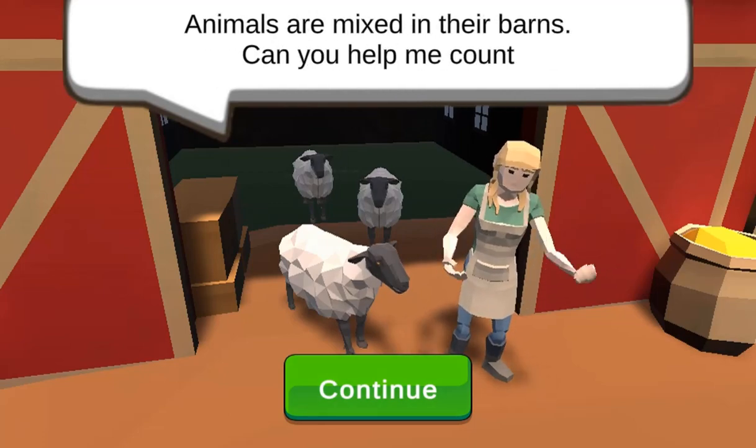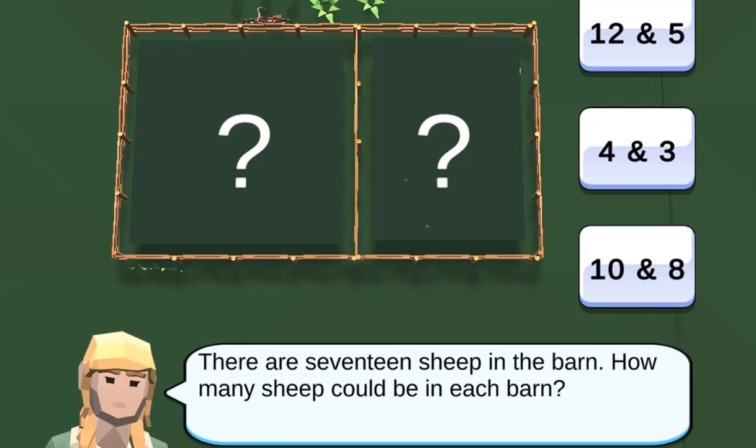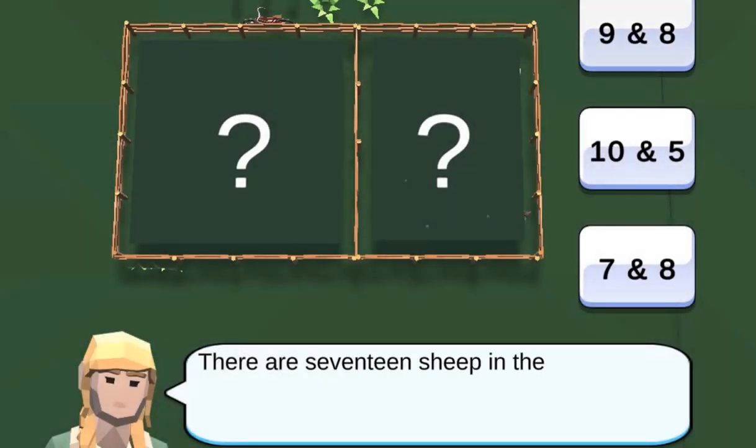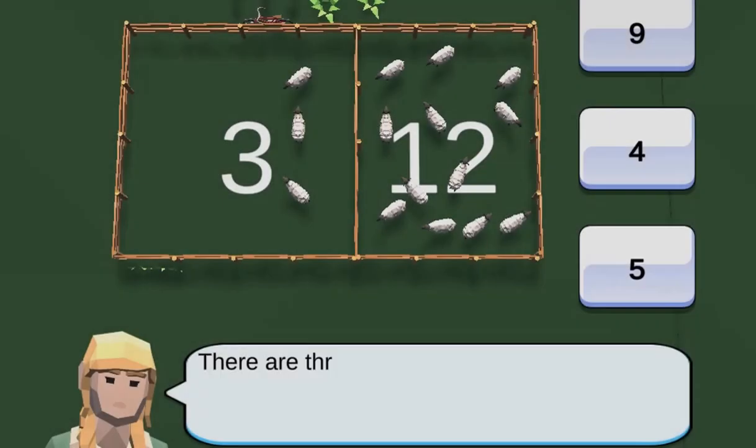Answer math questions by selecting the correct numbers. Can you help? Answer the math questions and check your answers to see if you are correct. Answer all the questions correctly to progress further.